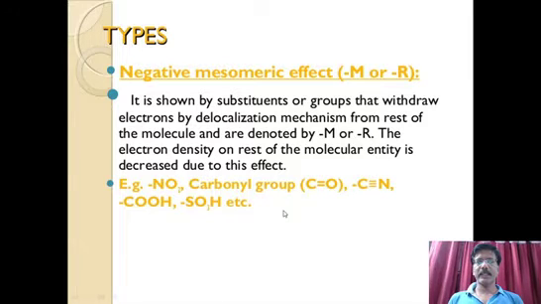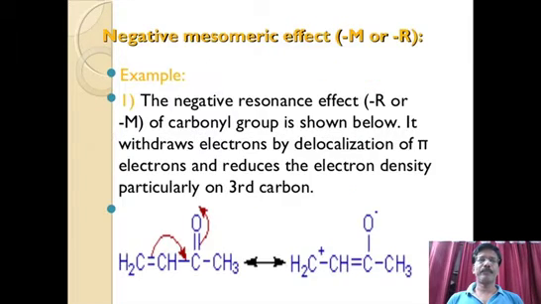So this type of groups, due to the electron shifting within the double bond or triple bond, become electron deficient, so that they attract electrons towards themselves. This is what we call minus M, that is, electron withdrawing. These groups shift electrons towards that particular group.